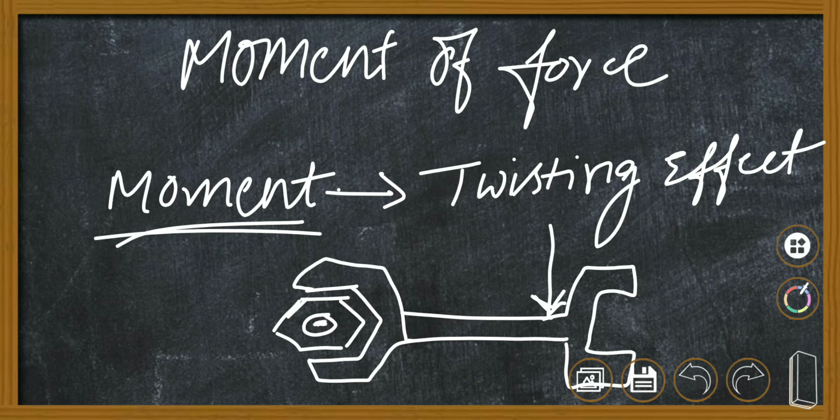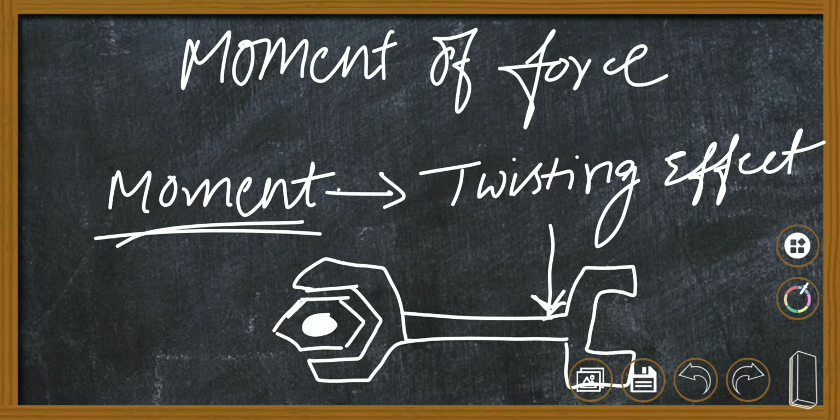So this is nothing but the centermost part of the nut. When the force is applied on the wrench, that centermost part of the nut starts rotating. While rotating, the centermost part of the nut experiences a rotating and a twisting effect. So the twisting effect is nothing but moment.